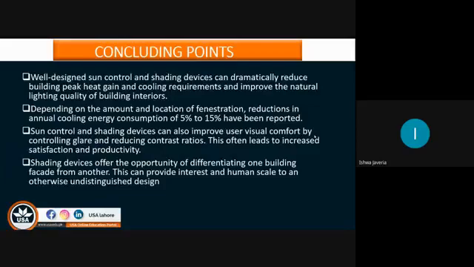And in the last, shading devices offer the opportunity of differentiating one building facade from another. This can provide interest and human scale to an otherwise undistinguished design. So these are all the concluding points of this presentation, and I'll be continuing this topic next week for your further lecture and explanation.